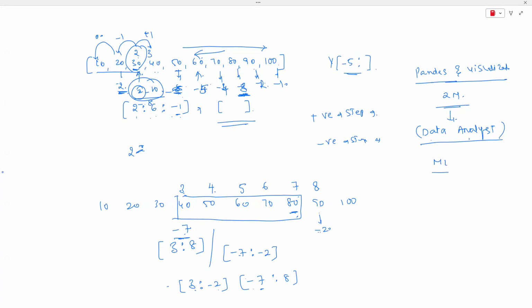After completion of ML, it may take another 1 month. After that, you can apply for jobs as a machine learning expert, what we call a machine learning engineer. After completion of deep learning, you can apply for a deep learning engineer. So at different levels, depending on your skill set, expertise and experience, you can apply for different jobs. Multiple roles are there: data analyst, machine learning expert, deep learning expert, NLP engineer. Finally, if you complete the total course, you can become a data scientist and apply for data scientist jobs.